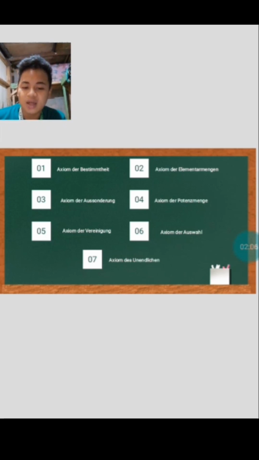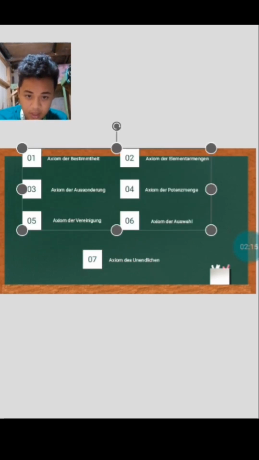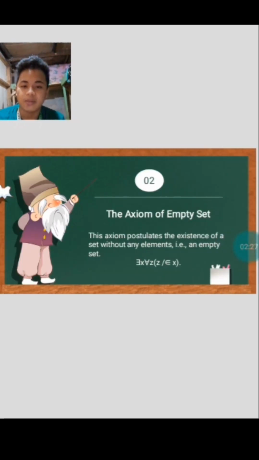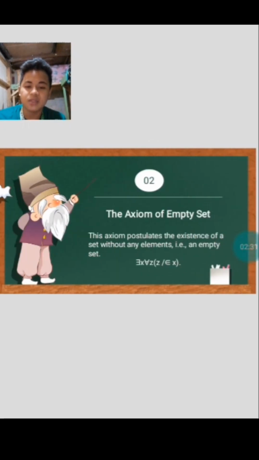The seventh is the axiom des Unendlichen, which corresponds to the axiom of infinity. So the axioms 1 to 5 and axiom 7, all axioms except the axiom of choice, form the so-called Zermelo's axiom system. Now, the axiom of empty set.